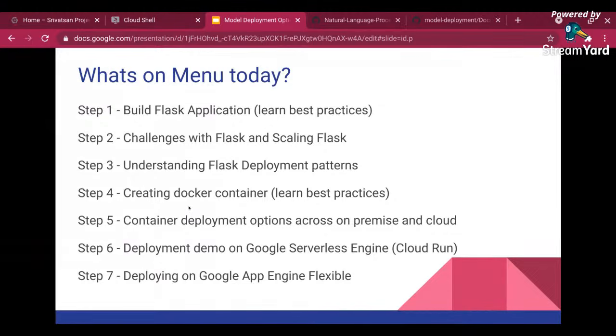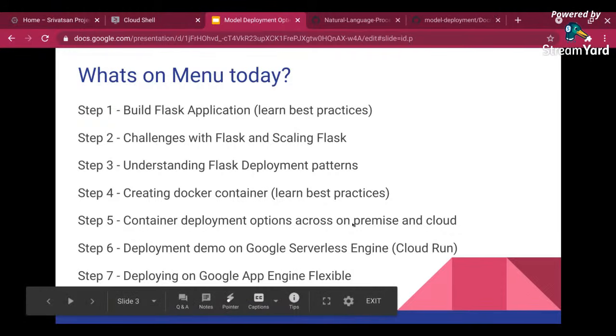I am finally going to create a Docker container. I'm going to explain in detail how you can create a Docker container and the best practices of Docker containers. And we are going to deploy it across on-premise and cloud environments.